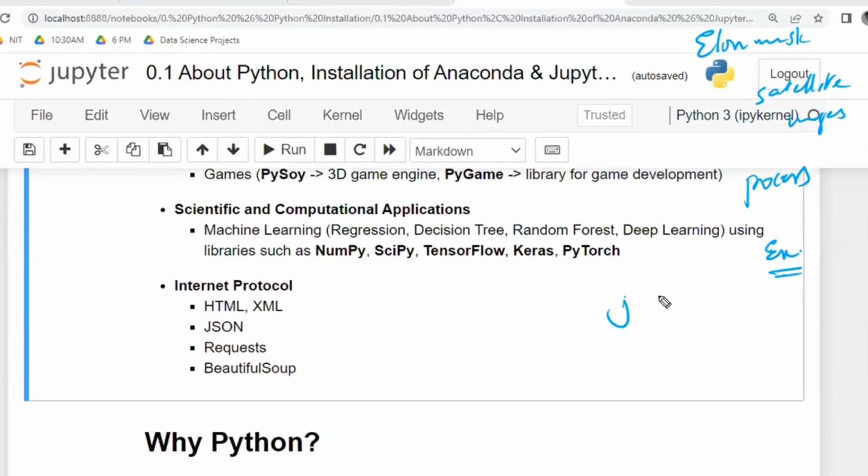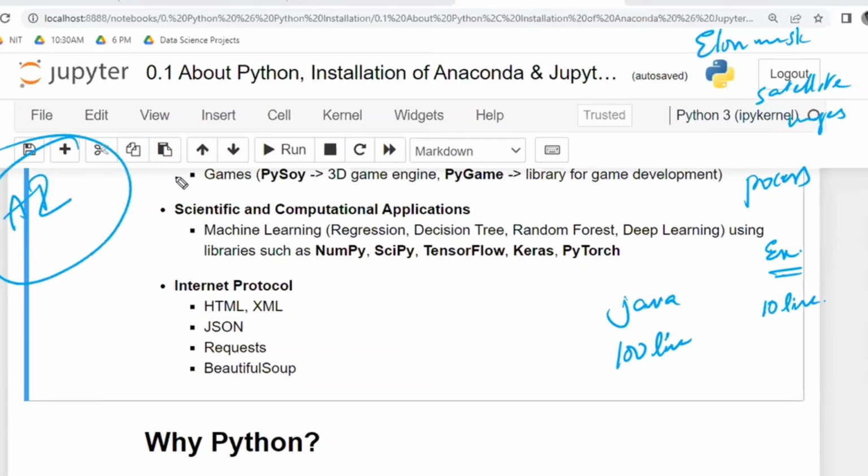If they have to write the code in Java, it is going to be 100 lines, but in Python, the same code will be just 10 lines. So almost the entire artificial intelligence field is done based on Python. Out of 100%, not even 0.00001% of people are going to use Java.